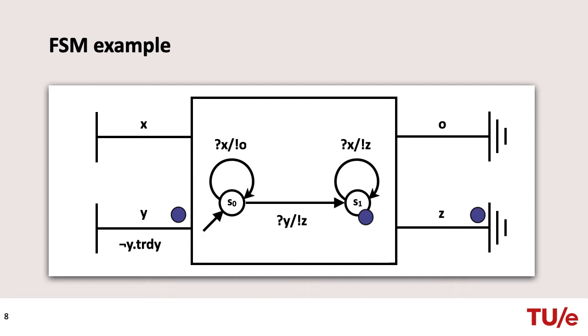Once the FSM is in state S1, it can never read from channel Y anymore, and the T-ready signal of channel Y will remain false forever. Since Y is connected to a source, its I-ready signal will eventually become true and channel Y is dead. Okay, let's hold on to that though, and see how the approach by Verbeek and others detects this dead channel.